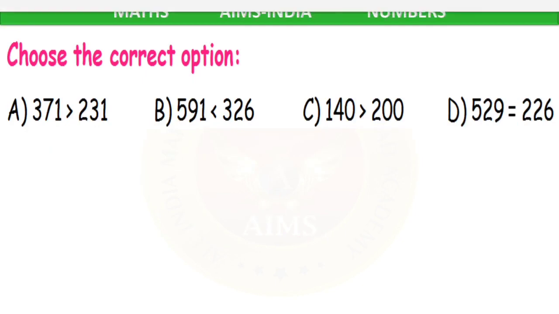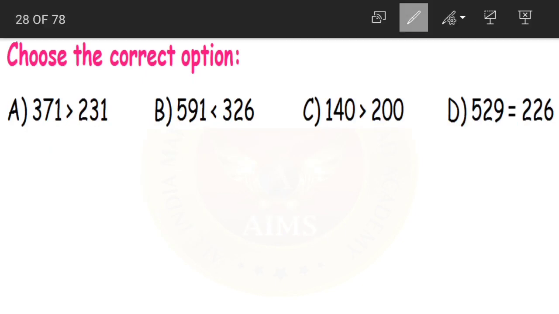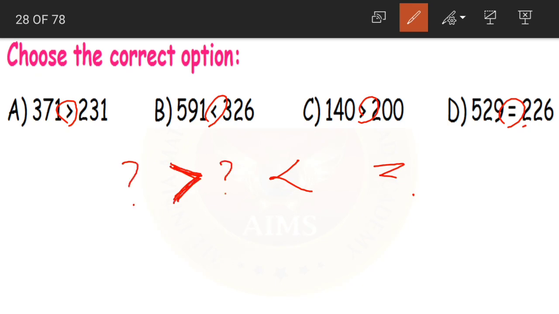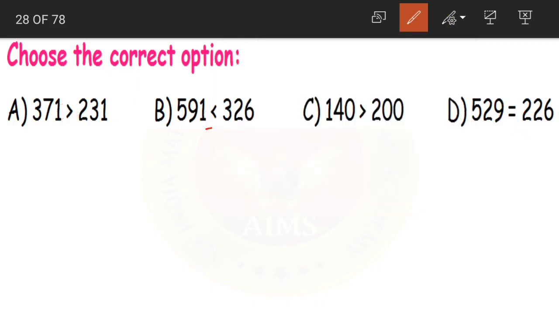Next question. Choose the correct answer. Now first, before solving this, let us understand what these symbols are. You know, right? This is the greater than symbol and this is the less than symbol. This is equal to. When do we use this? When the number on the left side is greater than the number on the right side. Yes? Now if you remember the trick children, how to remember these signs?